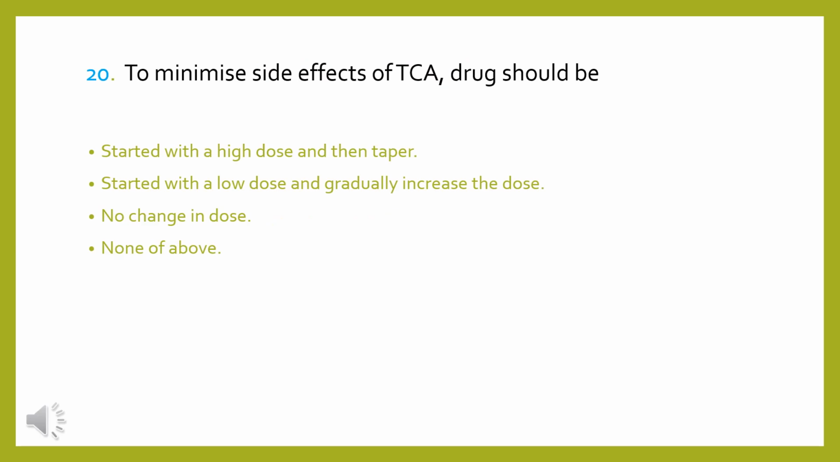So question number 20, our last question. To minimize side effects of tricyclic antidepressants, should drugs be started with a high dose and then tapered, started with a low dose and gradually increased, no change in dose, or none of the above? So the drug should be started with a low dose, and then gradually we can increase the dose of the drug depending upon the patient's response. So this was all. Thank you.